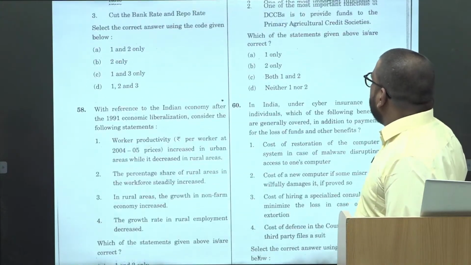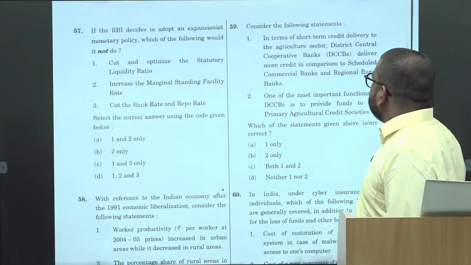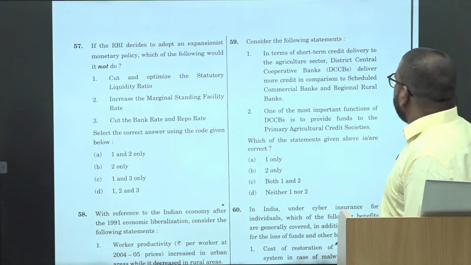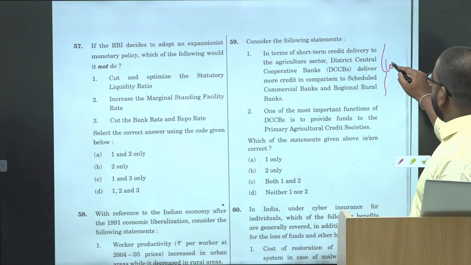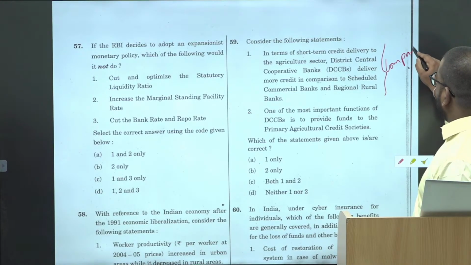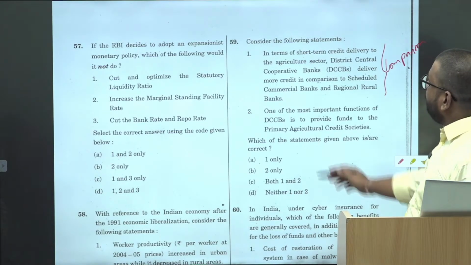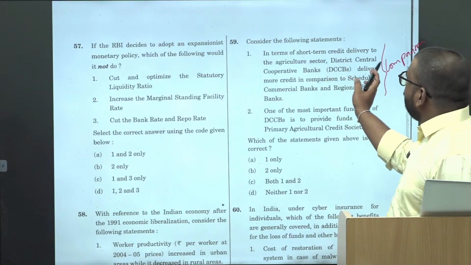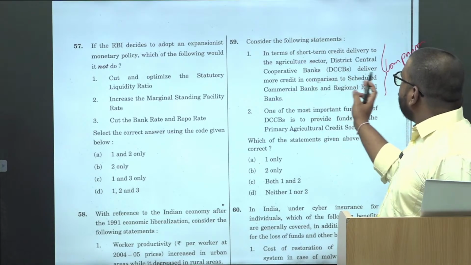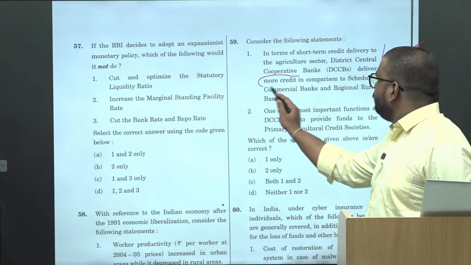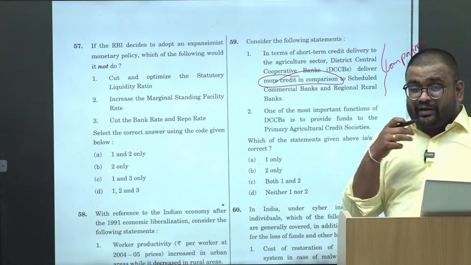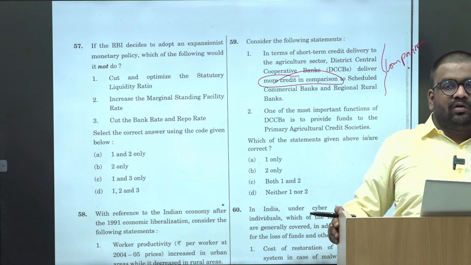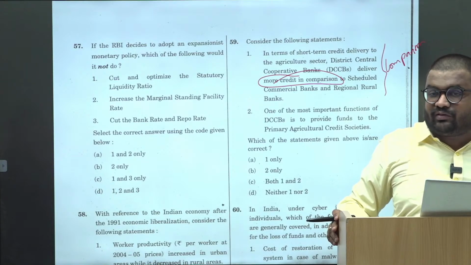Then consider the following statements. Again, this is the comparison statement. Short-term credit delivery, district central cooperative banks deliver more credit in comparison to scheduled commercial banks. Again, India में there is a lot of disparity with respect to the banking infrastructure.